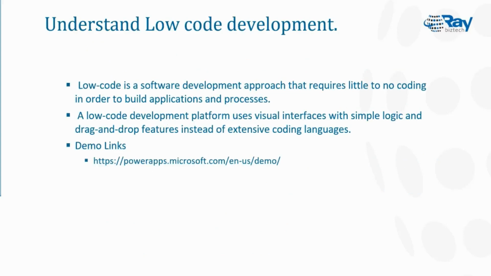Again, if you are coming to low code development, we already discussed a number of times that Power Automate, Power Platform, everything is low code development. So what is this low code development? Low code development is a new approach where an end user builds his application and uses it.